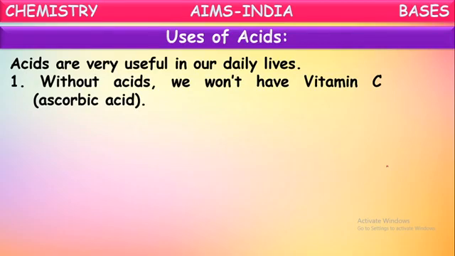Without acids, we wouldn't have vitamin C, because vitamin C is also known as ascorbic acid, which is very important for our human body, for immunity. This vitamin C is available in the form of ascorbic acid. So it is one of the acids. Vitamin C is nothing but an acid. It is present in citrus fruits like lemons, oranges and so on. Yes, in lemons it is present.